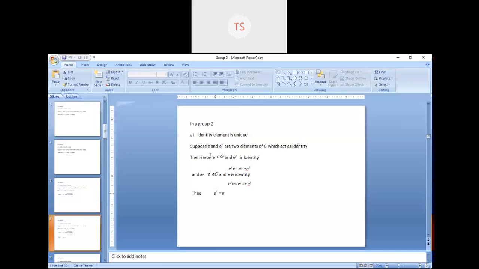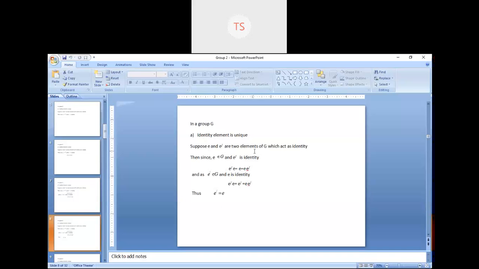That means if we assume that the group G has two identity elements e and e dash, then after using the property of the identity element, we get that those two elements e and e dash are equal. Equal means the two elements are the same. So we can say that the identity element in a group is unique.